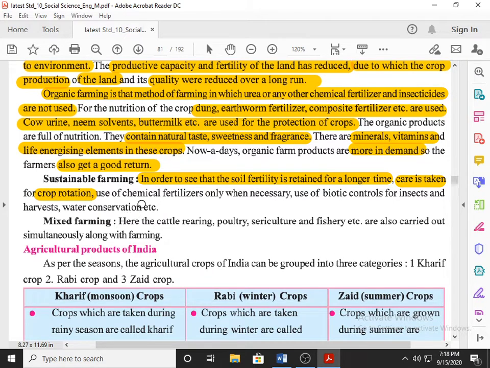Use of chemical fertilizer only when necessary, so that the soil fertility remains as it is. Use of biotic control, biotic substances, insects, and harvest water conservation. These are the techniques used in sustainable farming.